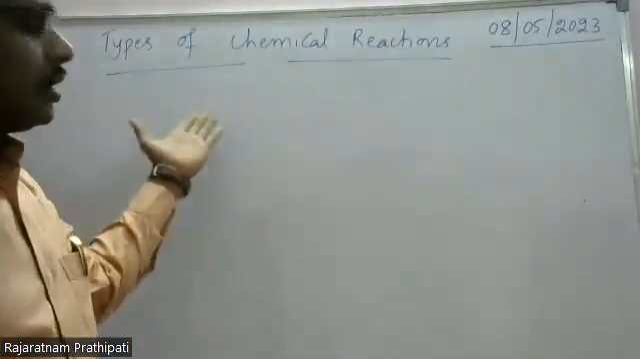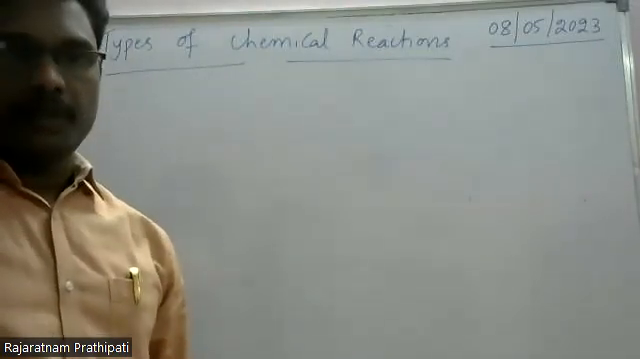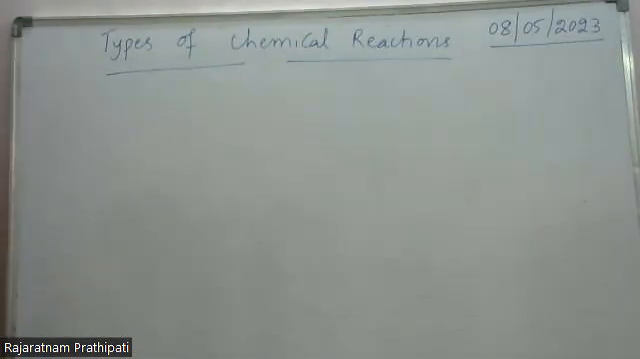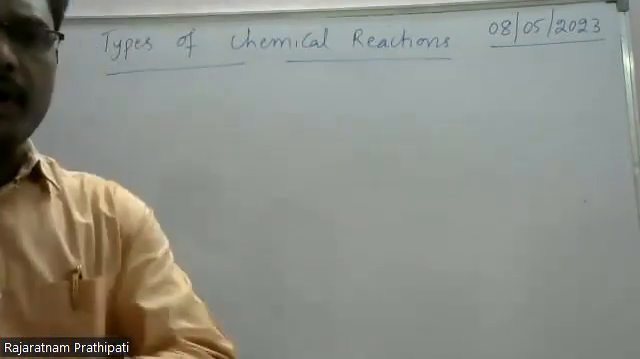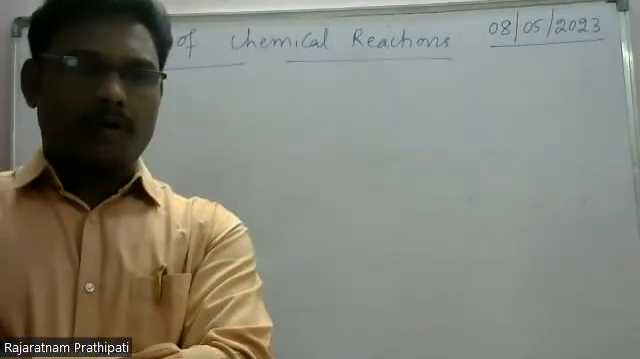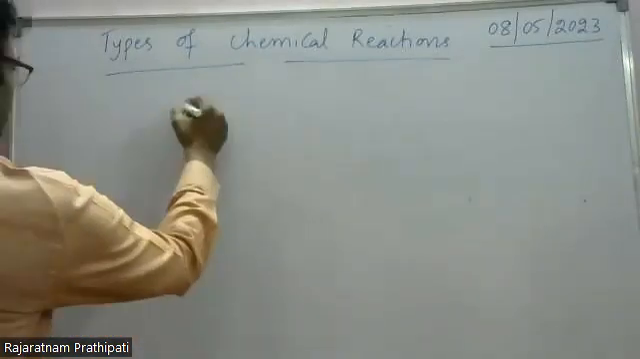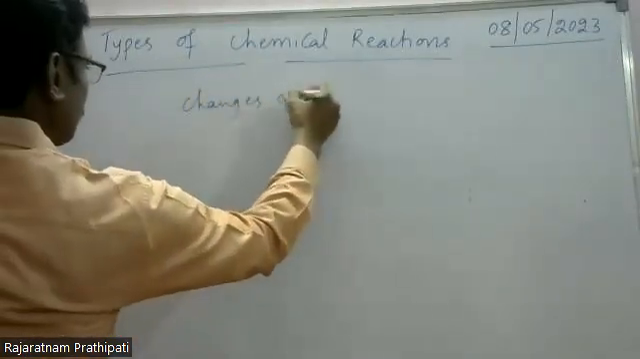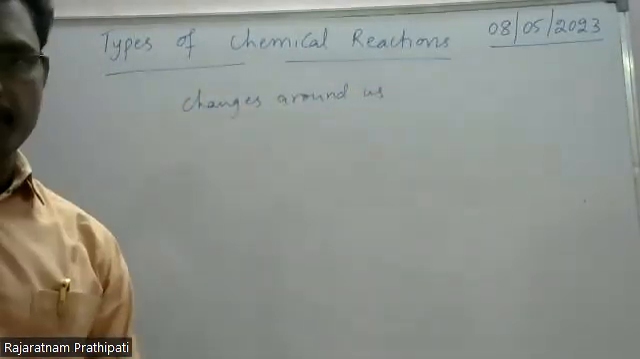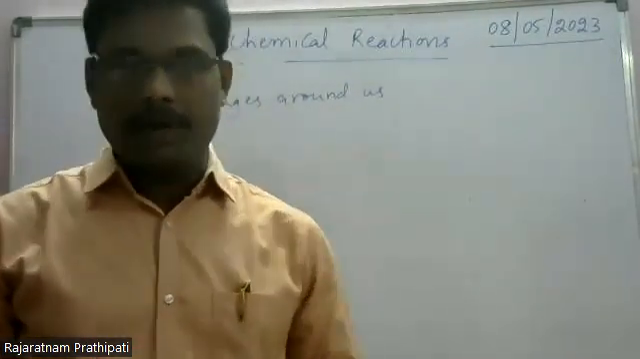So far, we have discussed the nature of matter and the language of chemistry. This is the third topic, types of chemical reactions. In our daily life, in our surroundings, we observe different changes around us: growing of plants, rusting of iron, setting of curd.